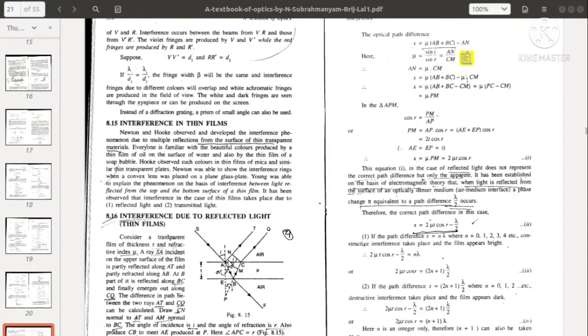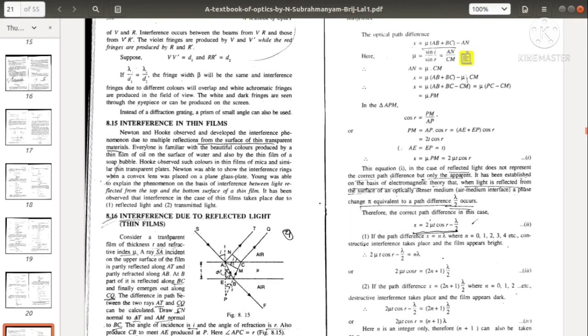So PM is equal to AP into cos R. We can write AP as AE plus EP.